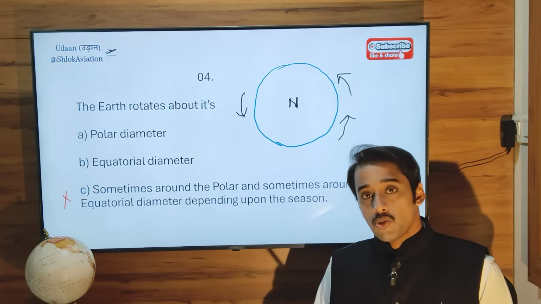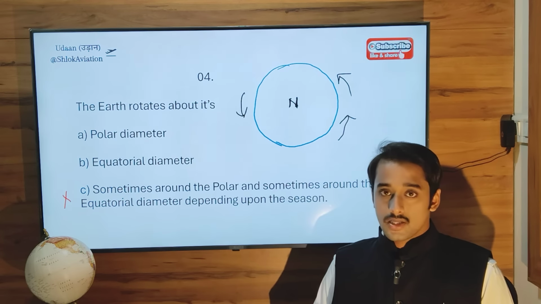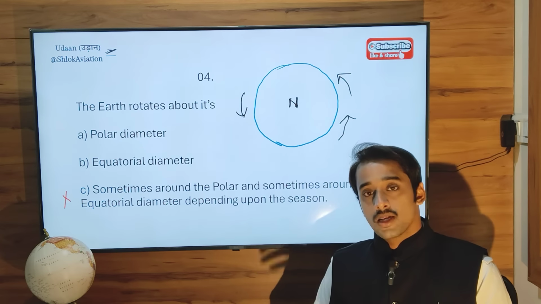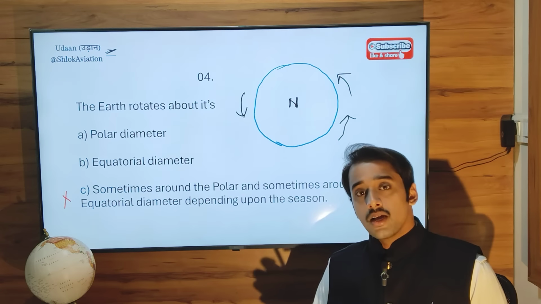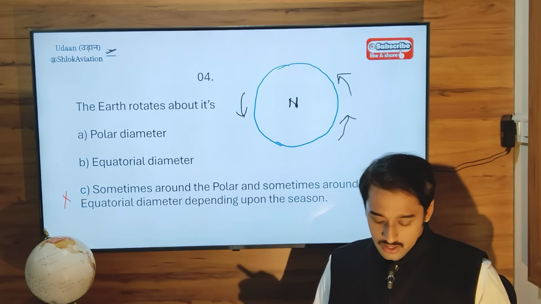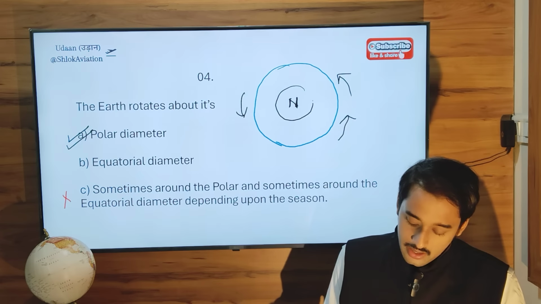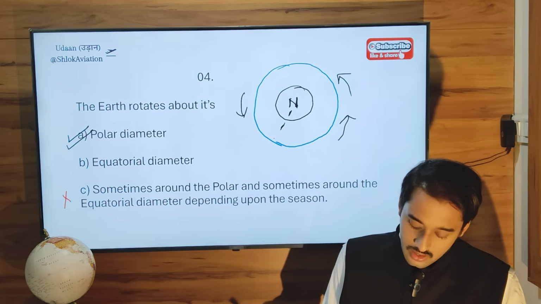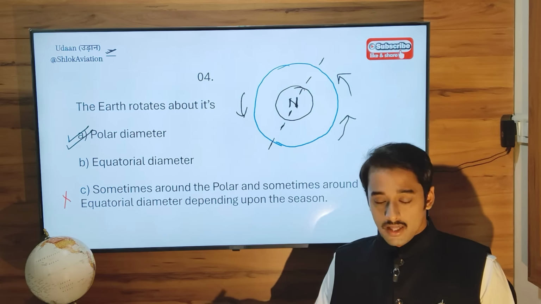When viewed from the South Pole, the direction of rotation of the earth is always clockwise. So with regard to this statement, the earth rotates around its polar diameter. Always remember that.